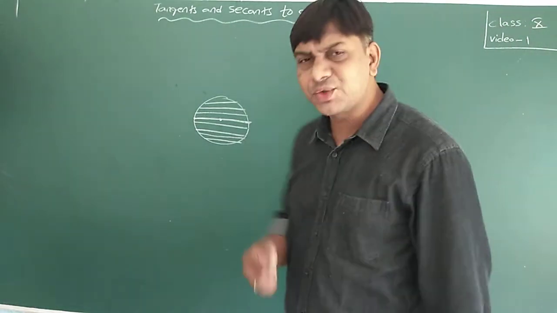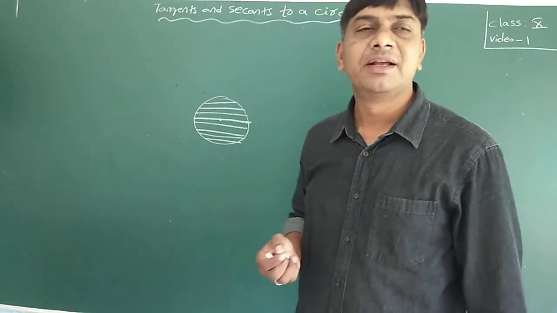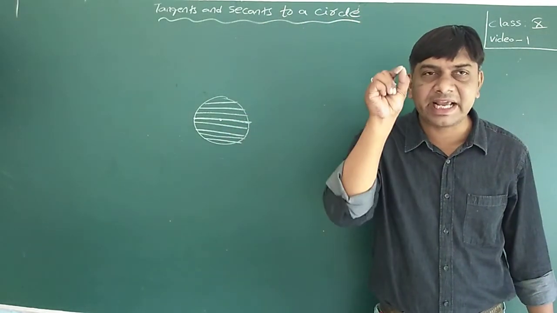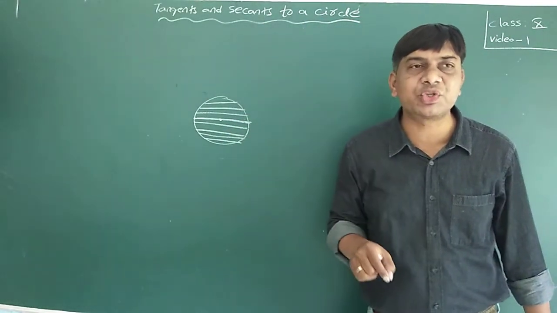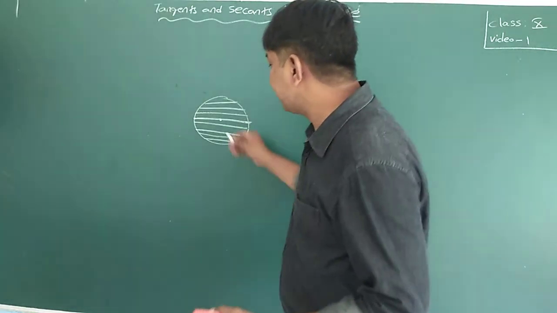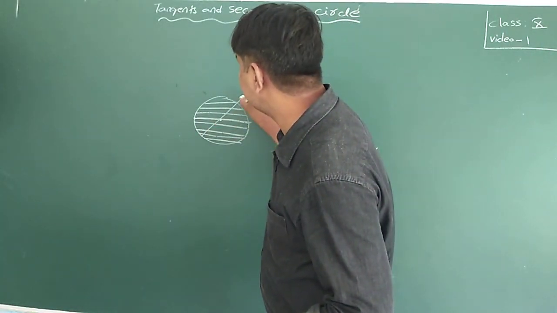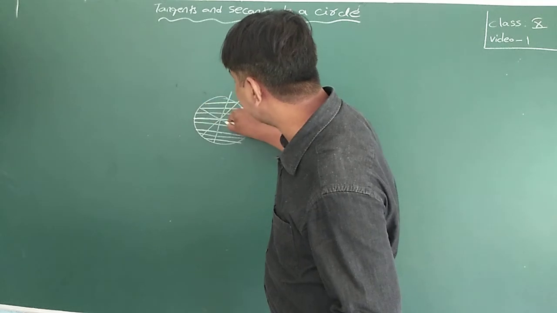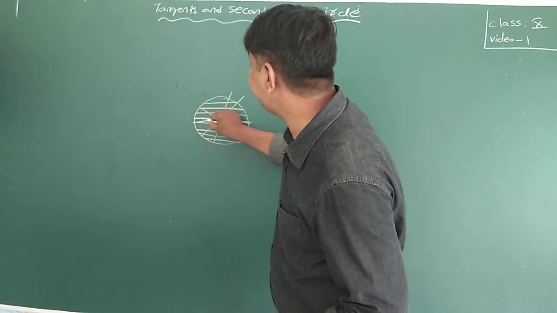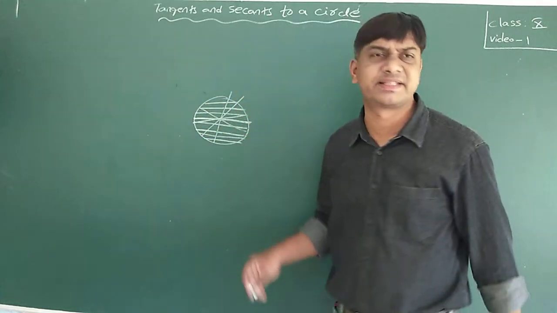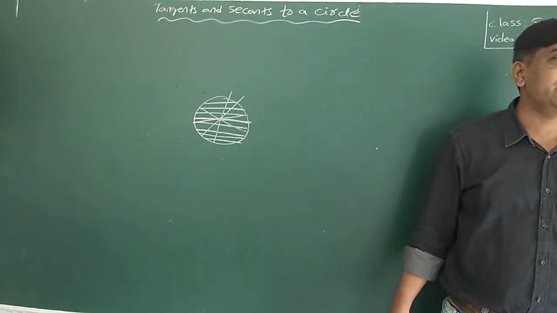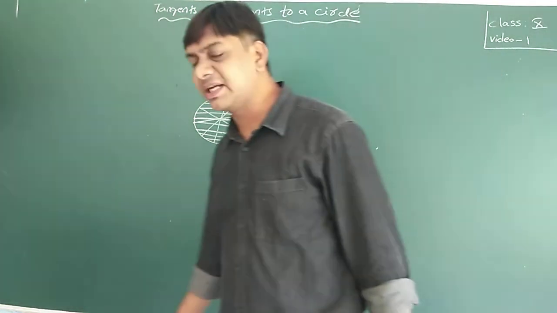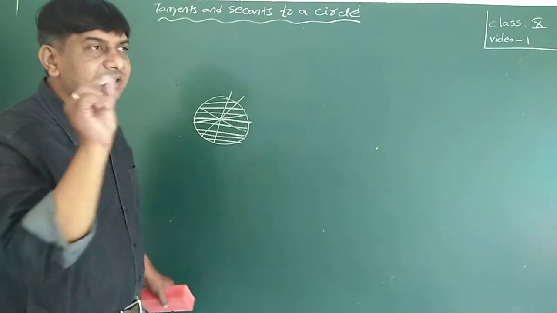Now, will only one diameter exist? What is my diameter definition? A line segment or a chord which passes through the center of the circle. You can draw like this also, like this also, like this also. It means there are infinitely many diameters. Diameter means a chord which passes through the center.